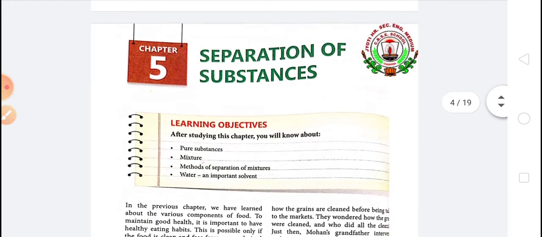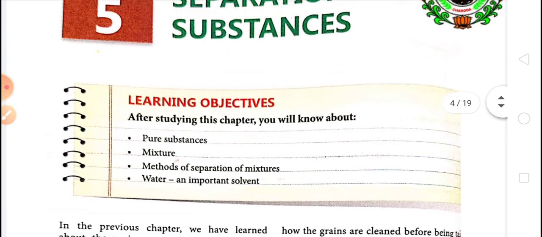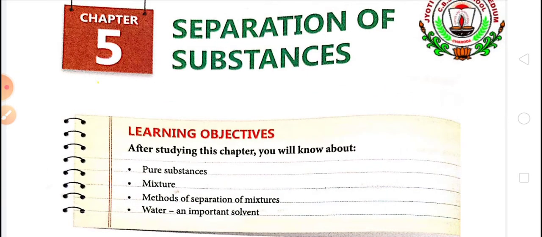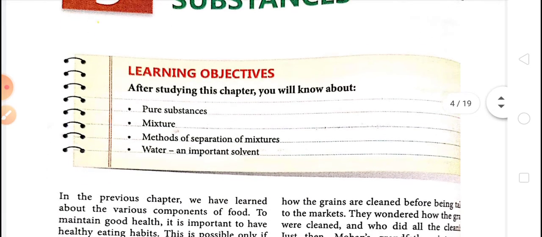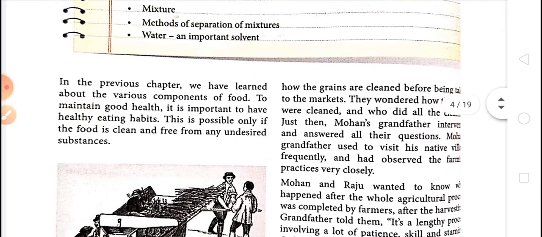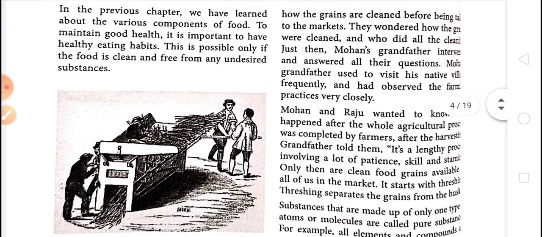Today we are going to start a new lesson. Lesson 5, Separation of Substances. The name of the lesson is Separation of Substances. And the learning objective means after studying this chapter, we will know about pure substances, mixtures, methods of separation of mixtures, and about water, an important solvent. These are the learning objectives, meaning these are the topics we are going to discuss in this lesson.